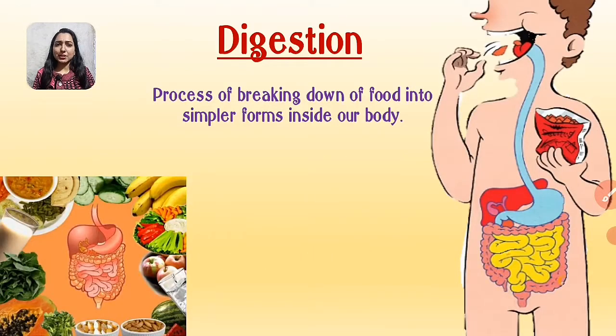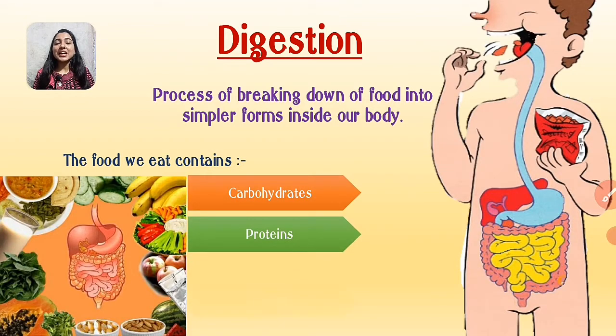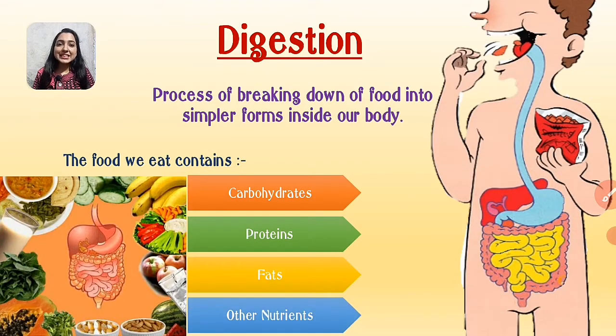What is digestion? Digestion is the process of breakdown of food into simpler forms so that the blood inside our body can absorb those nutrients and transport them to each and every body part where those nutrients are required. So, the food we eat includes carbohydrates, proteins, fats and other nutrients including vitamins, water and minerals.